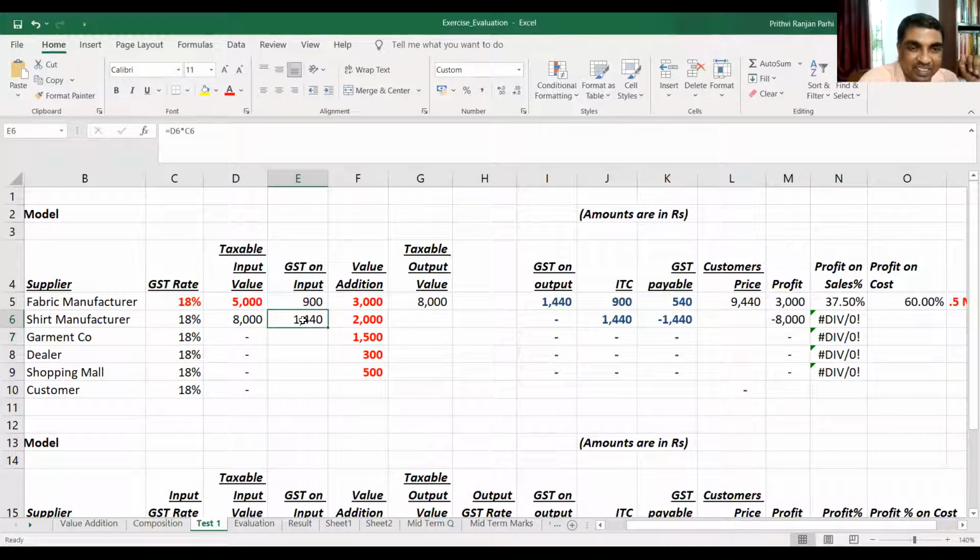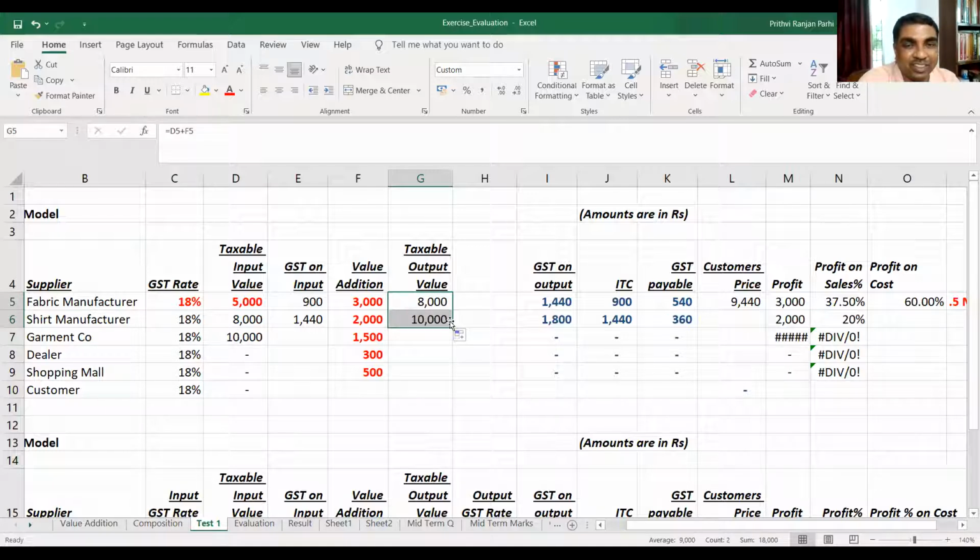Now value addition is 2,000, and the taxable output value will be 8,000 plus 2,000, that is 10,000. And GST on output you can easily calculate: 1,800, because 10,000 into 18%.